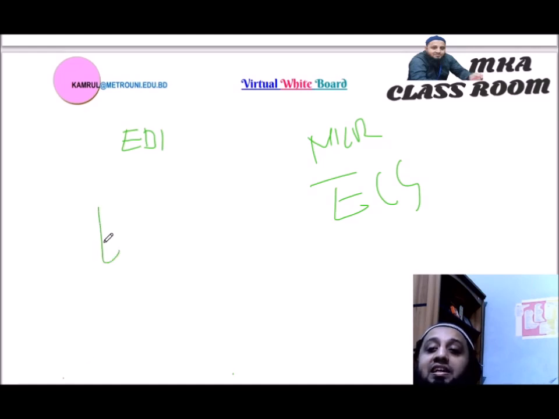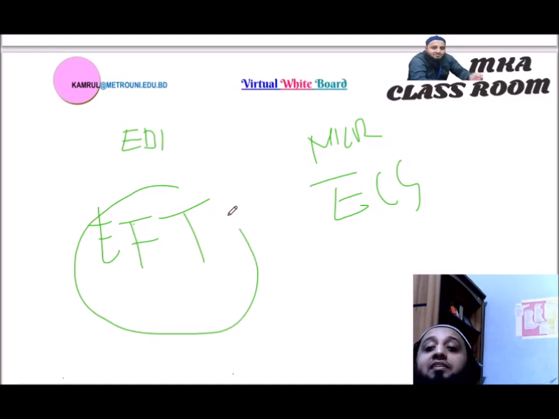Later on we will see EFT, electronic fund transfer. That is a very important thing.